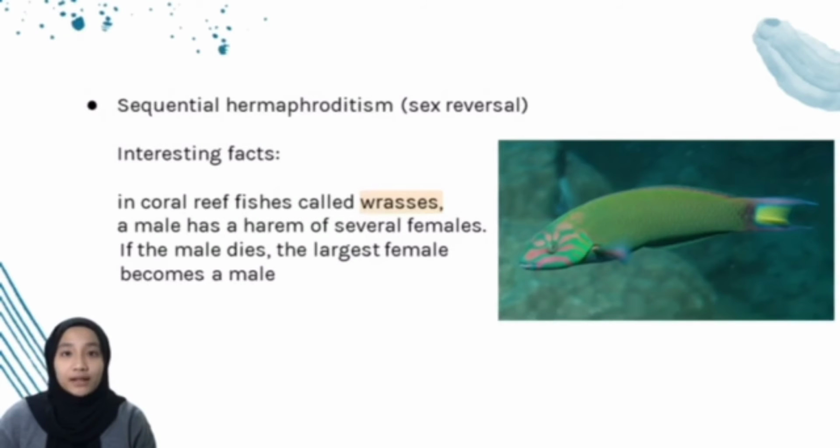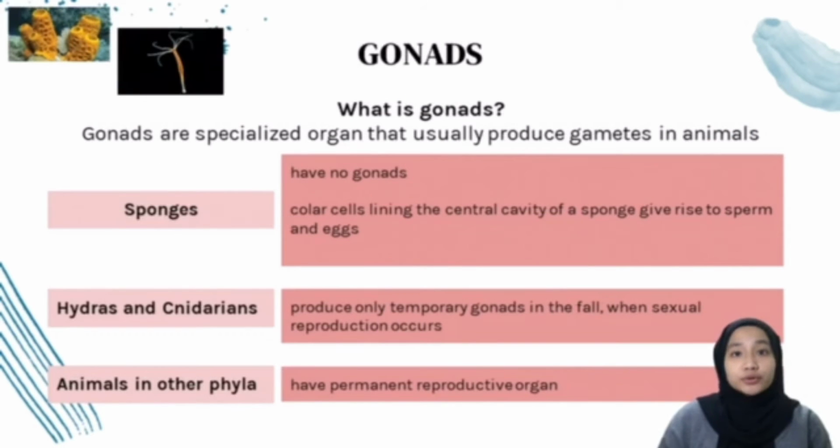female becomes a male. Animals usually produce gametes in specialized organs called gonads. Sponges are an exception to this rule because the collar cells lining the central cavity of a sponge give rise to sperm and eggs. Hydras and other cnidarians produce only temporary gonads in the fall when sexual reproduction occurs. Animals in other phyla have permanent reproductive organs.